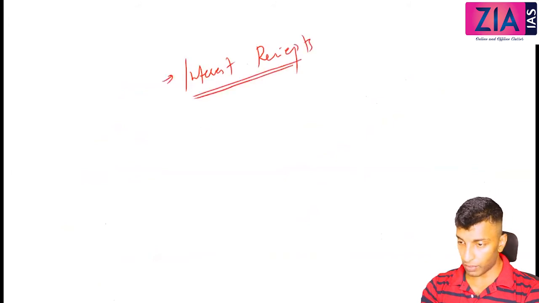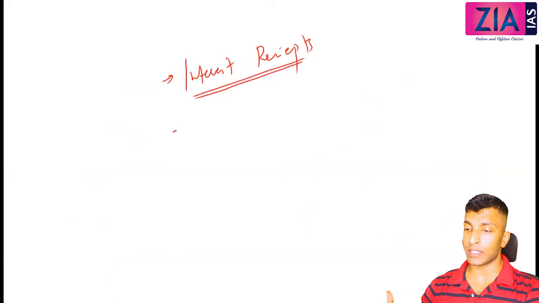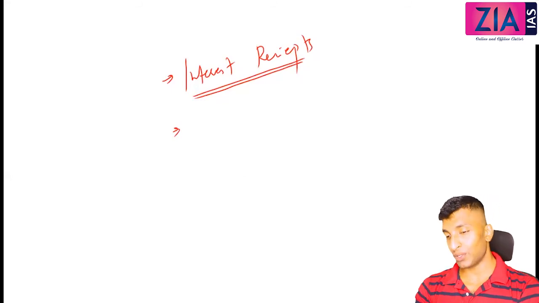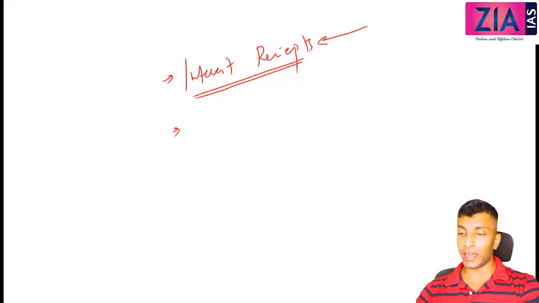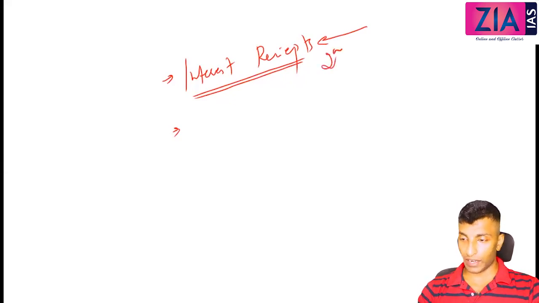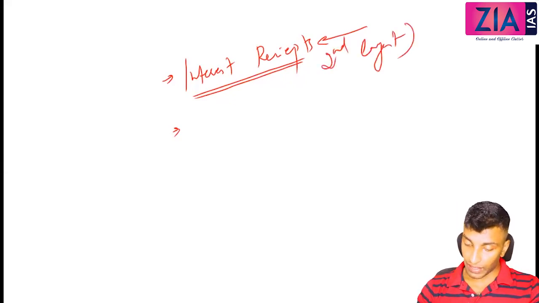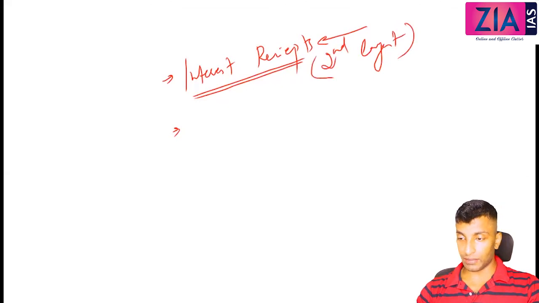Interest receipts. What do you mean by this? This is the interest that you are receiving upon the loans that you are giving, right? We are also giving loans to some small countries like Nepal and all. Mostly we give grants to these small countries, but in case you are giving loans, we receive interest. So that is interest receipts. Actually this is the second largest.